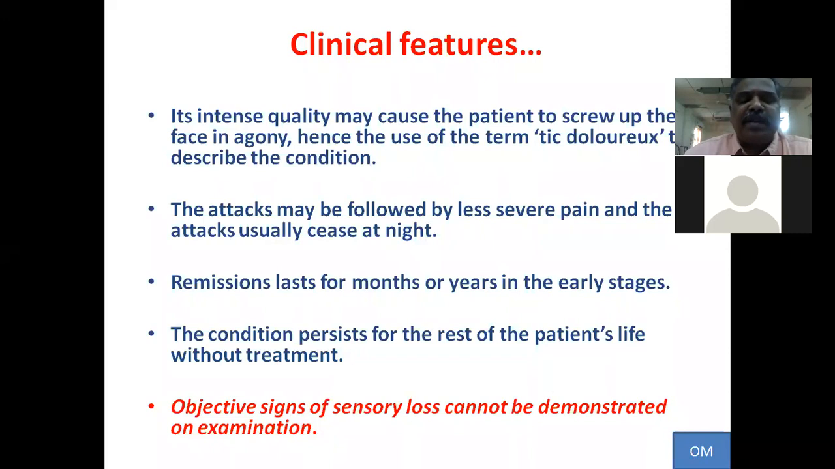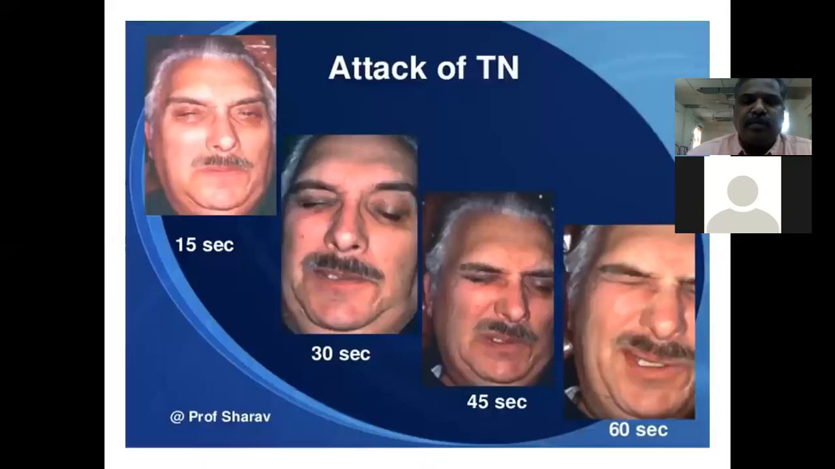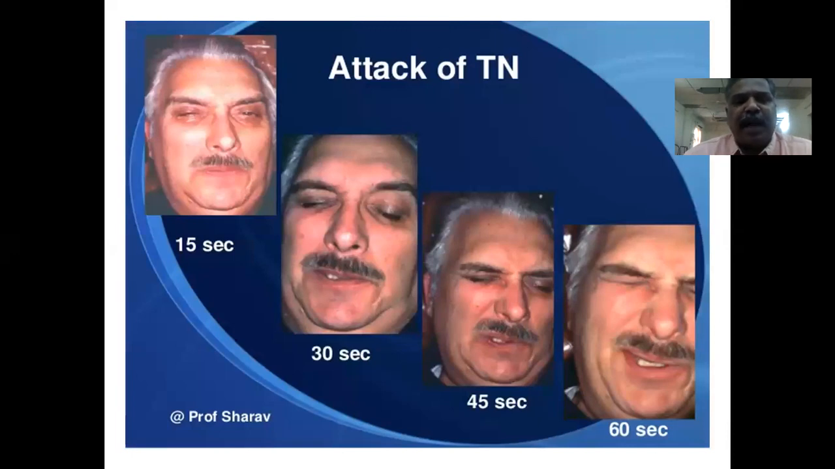If you examine the sensory system, there won't be any objective sensory loss. This slide is showing the paroxysmal attack of pain in trigeminal neuralgia. The patient will wince the face within seconds to minutes. This type of feeling will occur during an attack of trigeminal neuralgia.